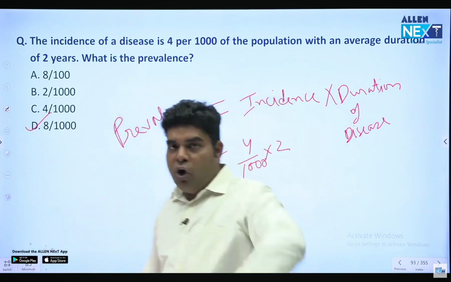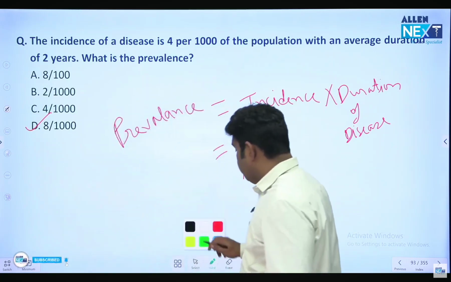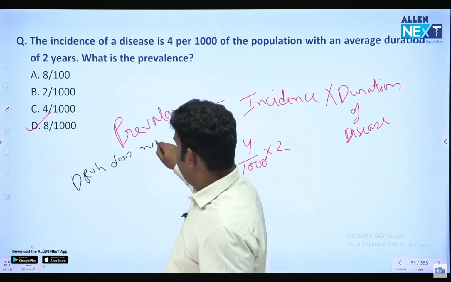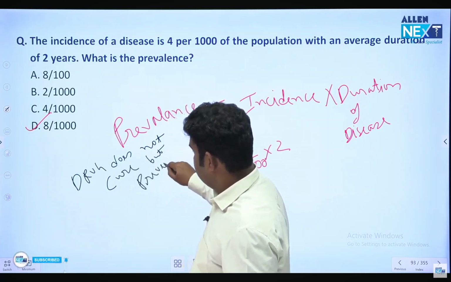Okay, but two more questions come from here: if a new drug does not cure the disease but prevents death from it, the drug does not cure but prevents death, what will be the effect on prevalence?